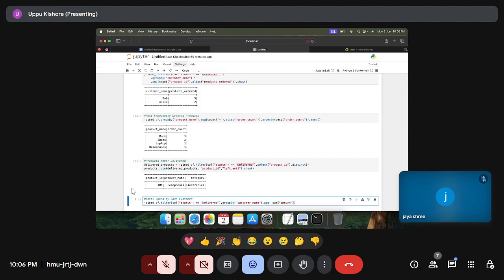Here I want to give an alias name. I want to give this as total spent. Total underscore spent. This is my alias column. Dot show.